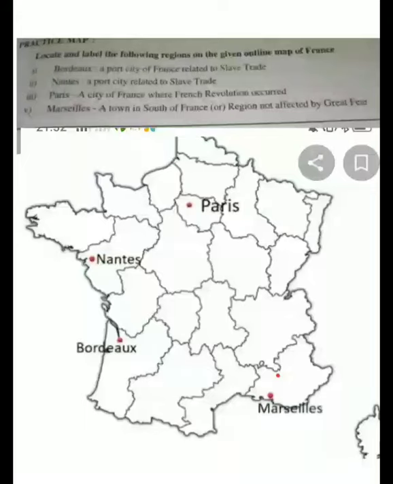So today we are going to complete our French Revolution with this map part. As I told you, we will be doing the map regarding France. These are the places we have to do: Paris, Nantes, Bordeaux and Marseille. These are the only four places which CBSE has given in the syllabus, that you have to mark in the chapter on France.